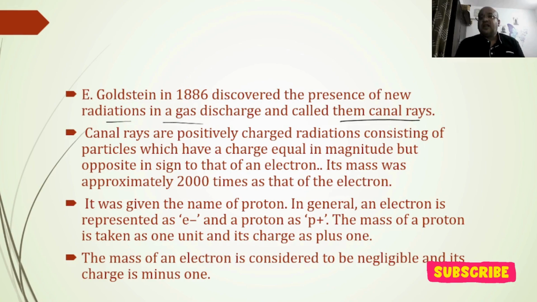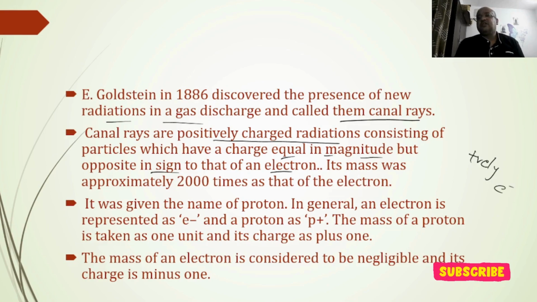So what are these canal rays? These are positively charged radiations consisting of particles which have a charge equal in magnitude but opposite in sign to that of the electron.